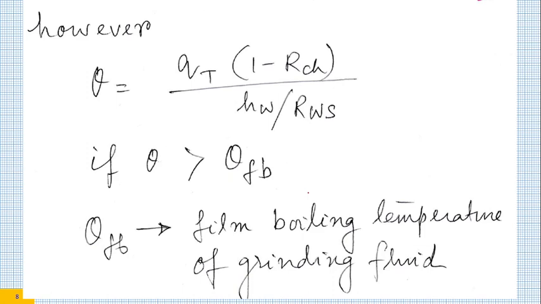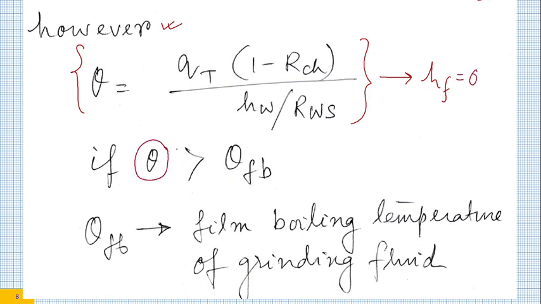Now there is a however. What is this however? I will tell you. Theta boils down to this expression. That means HF becomes 0 when rise in grinding temperature is more than the film boiling temperature. What is film boiling temperature? I hope some of you might have experience in the kitchen. So if you have prepared roti on a tawa, once it has been prepared, clean it with a cloth and just sprinkle a few drops of water. You will see the water is dancing around. It is dancing around because of film boiling. The tawa is rather hot.